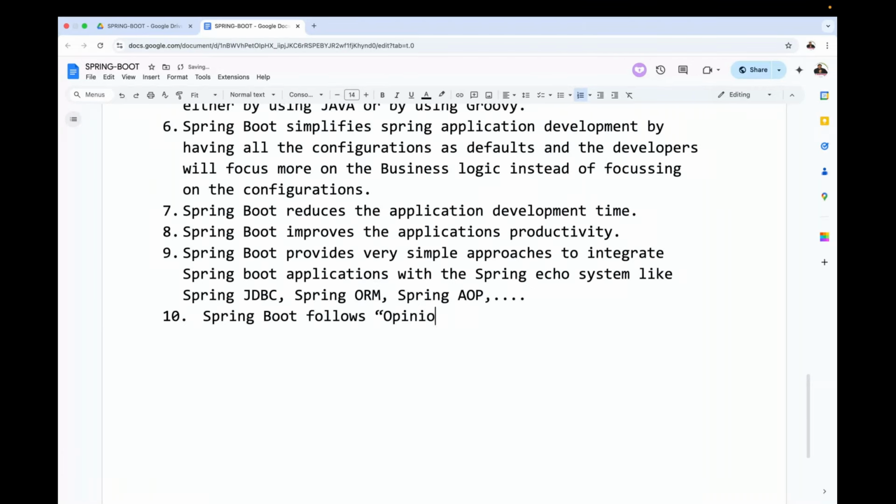Opinionated defaults configuration approach to reduce developers' efforts.